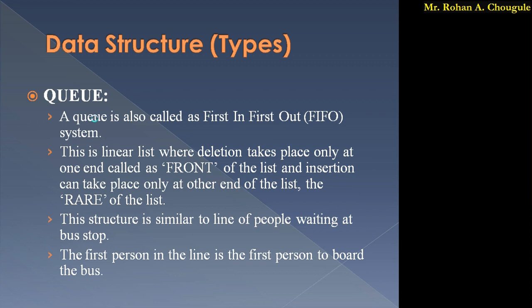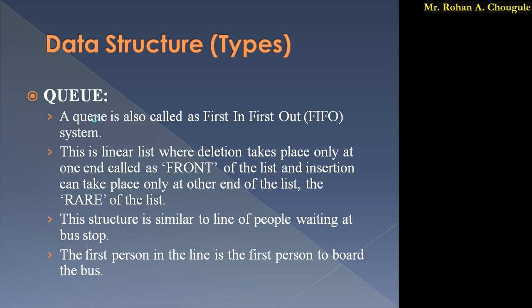What is queue? Queue is called first in, first out. In the case of a queue, deletion takes place at one end, and that end is called the front, and insertion is carried out at the other end, and that end is called the rear. So deletion is from the front and insertion from the rear.